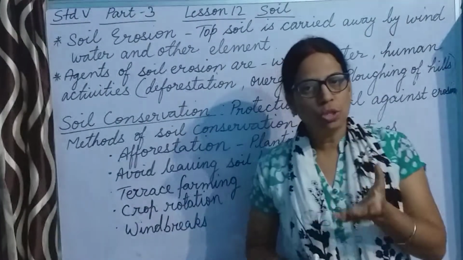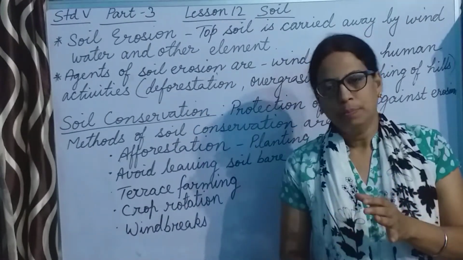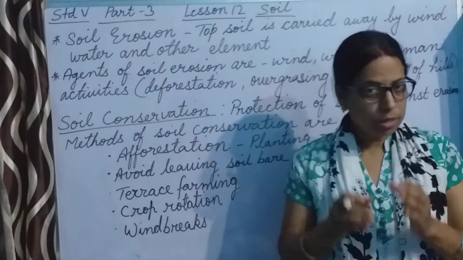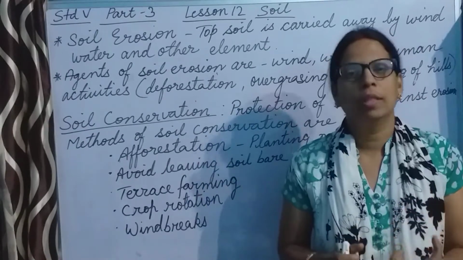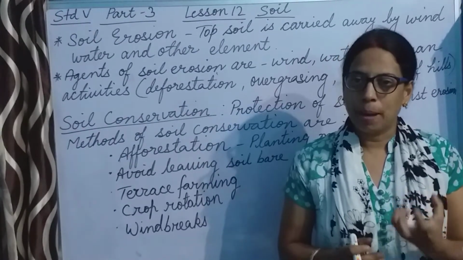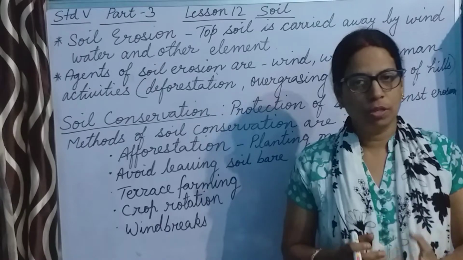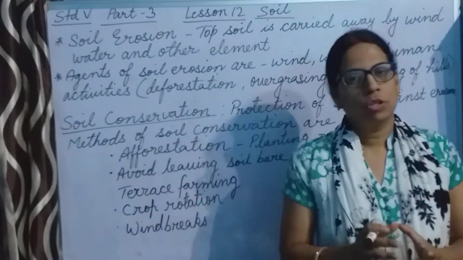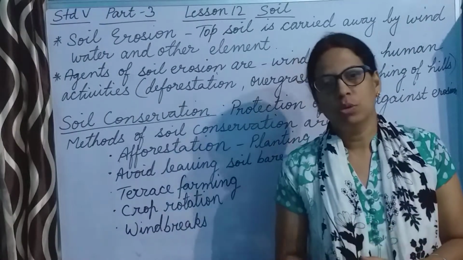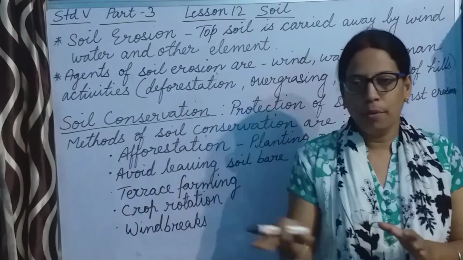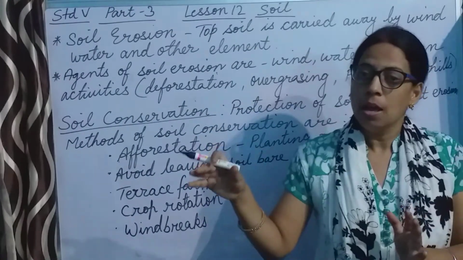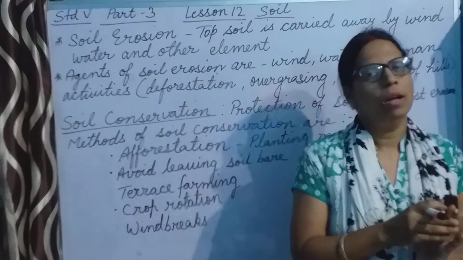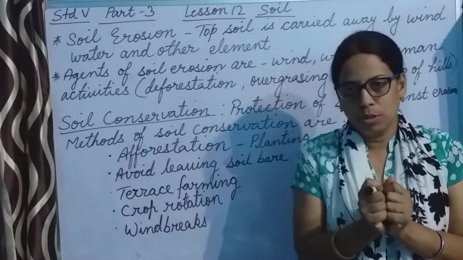The roots of the trees are under the soil. These roots hold the soil properly and bind it. As long as the soil is bound with the roots of the tree, it doesn't flow with the water or get blown away with the wind. It remains attached to the root.